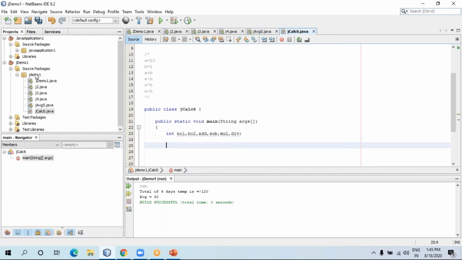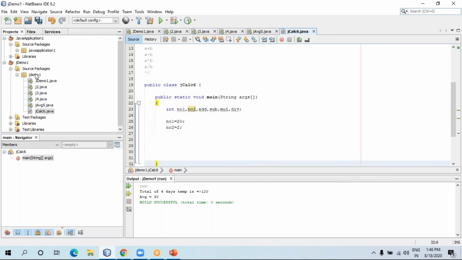Let me store number one equals 20, number two equals 2. I'm storing two different values. Now we want to perform addition, subtraction, division, and multiplication between these two variables. So how to do that? Let's start.